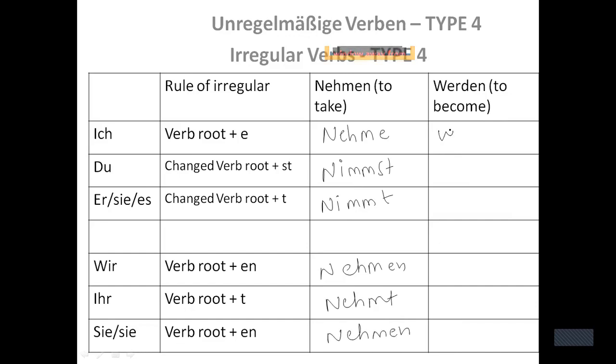Similarly here, ich werde, du wirst, er sie es wird, wir werden, ihr werdet, sie werden. I'm sorry, here I should write ihr werdet. Right, so here, if you have noticed, E has changed into I, but here H has become M, right?